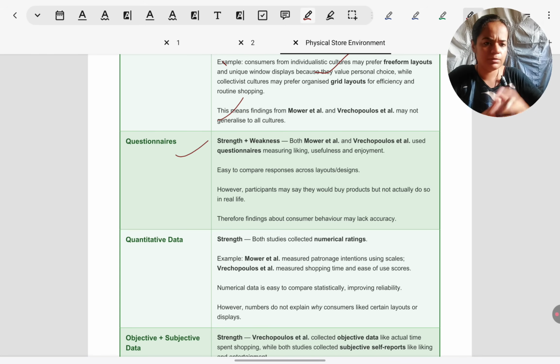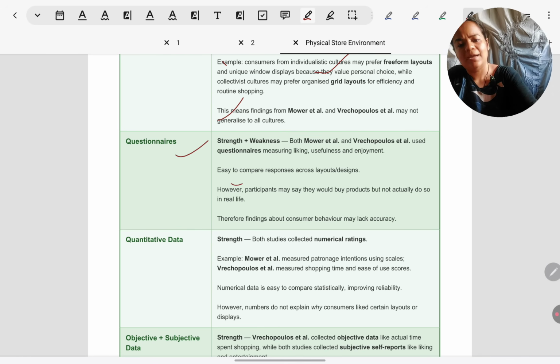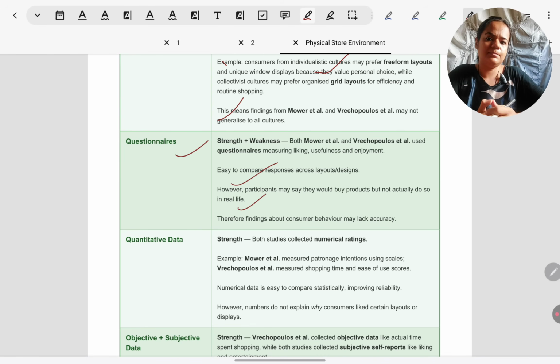For the ratings on different variables, like we saw, for example, patronage intentions, Recopolis for liking of different layouts, and we saw ease of use, usefulness, etc. It's both a strength and a weakness. Strength in the sense that because these are questionnaires, quantitative data is collected, so we can easily compare across participants and declare which layout is the most preferred or which exterior element is most preferred. Weakness is that these are just self reports, these are just opinions and intentions, these are not actual purchase behaviors.